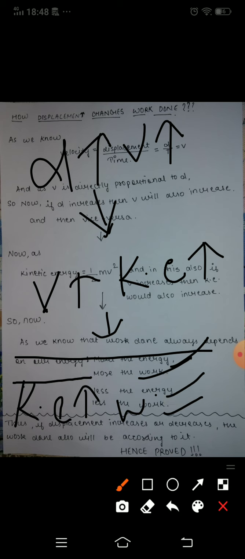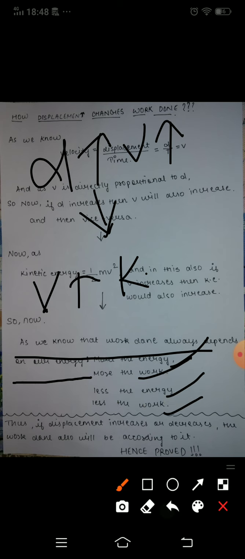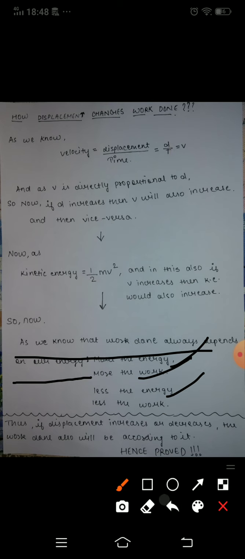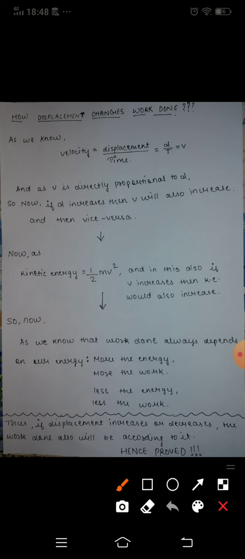So yes, we have proved that if displacement increases then work done will also increase, and if displacement decreases then the work done will also decrease. Thus, if displacement increases or decreases, the work done also changes accordingly, hence proved. I hope you understand it. Otherwise I'll explain it with a practical example.